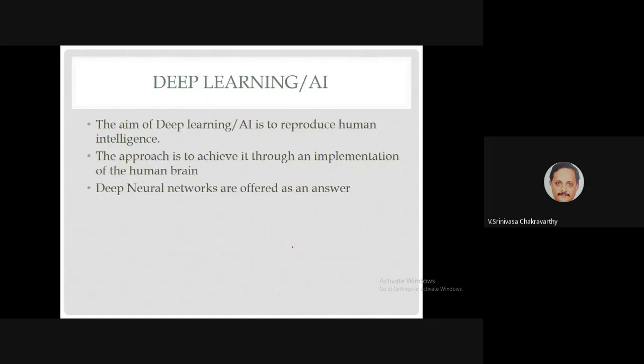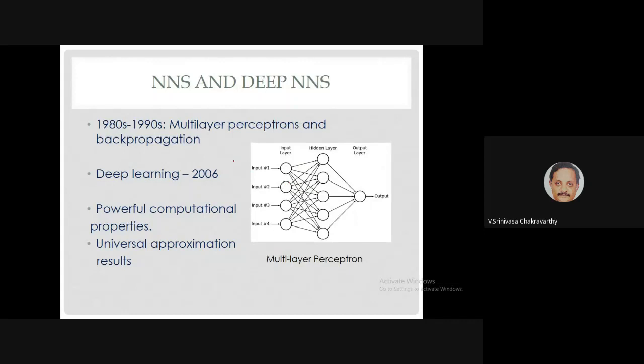Now if you look at the history of deep learning, it started off with what were called neural networks, which began in the 80s and 90s. Feed-forward neural networks have an input layer, a hidden layer and an output layer. In fact, the original MLPs, multi-layer perceptrons, in the earlier studies of the 1980s, looked at networks with only a single hidden layer. But the backpropagation algorithm, which was derived for MLPs, works for a network with any number of hidden layers. So deep networks were not invented in 2006.